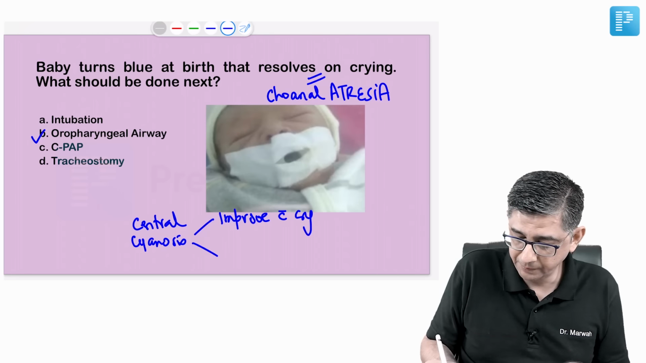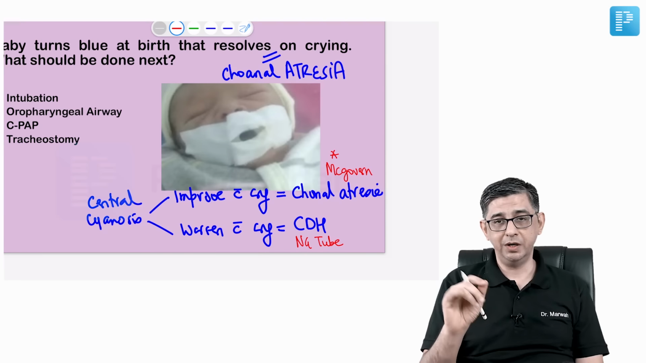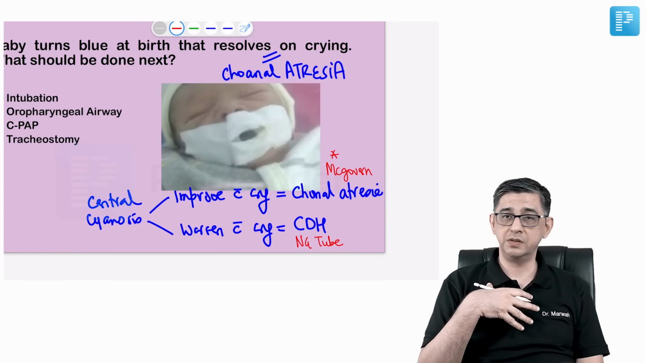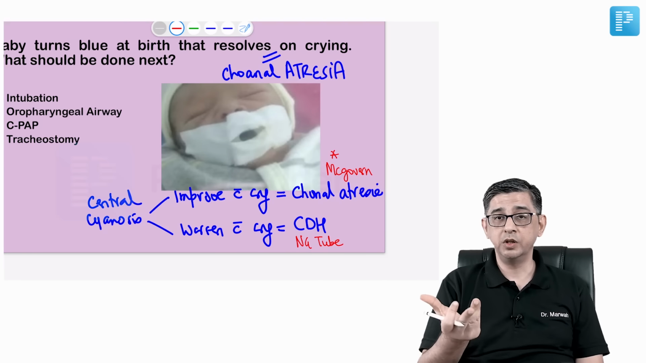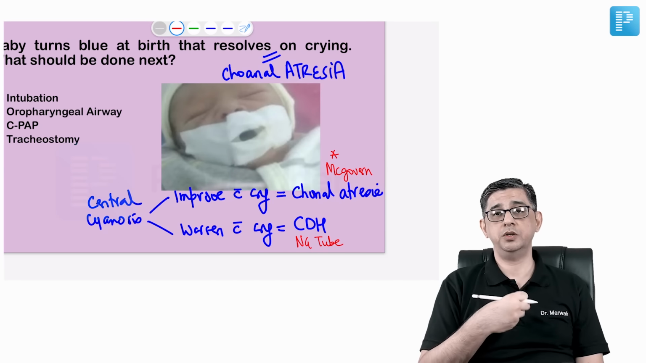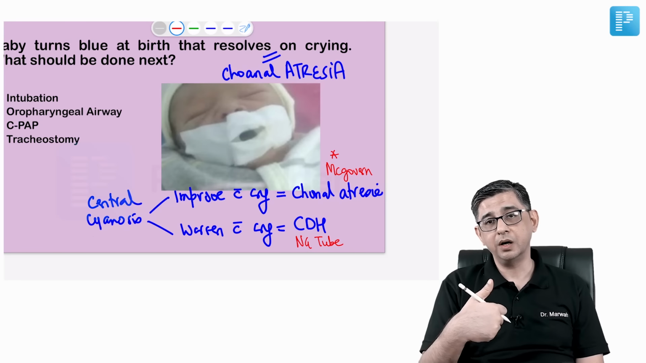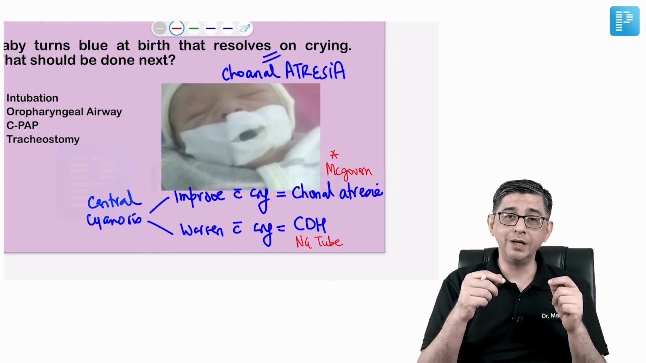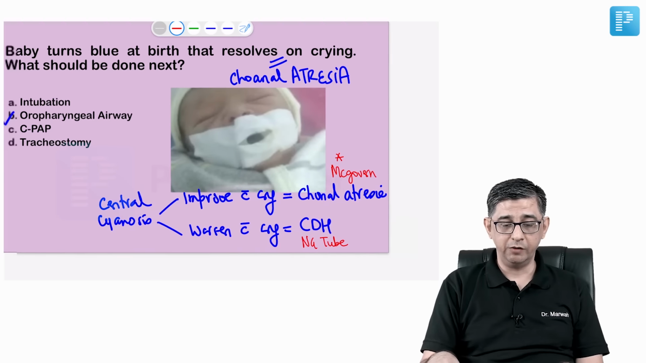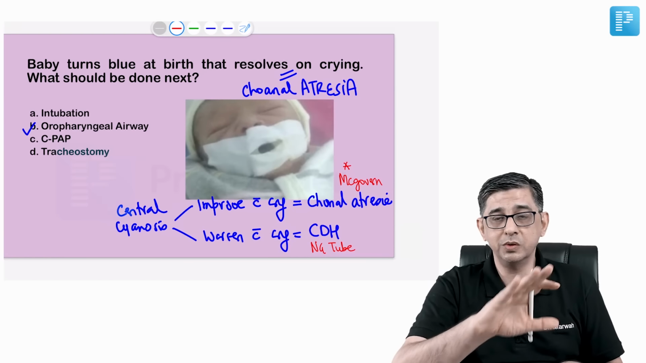I repeat once again. In choanal atresia, we have to use a nipple, put it in the mouth of the child. The baby will keep on sucking on the nipple, so air will keep on going inside. McGovern principle, wide bore nipple is the answer. Whereas if it's congenital diaphragmatic hernia, the stomach is in the chest. The stomach will distend when the baby cries, and it will put pressure on the ipsilateral lung as well as on the contralateral lung. You need to decompress the stomach, and for that you will have to put in a nasogastric tube. So both these questions have been asked.